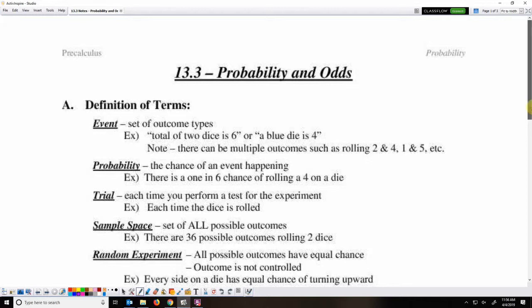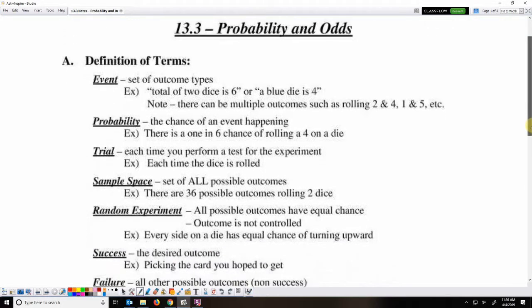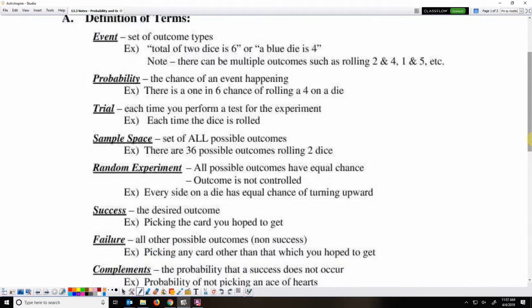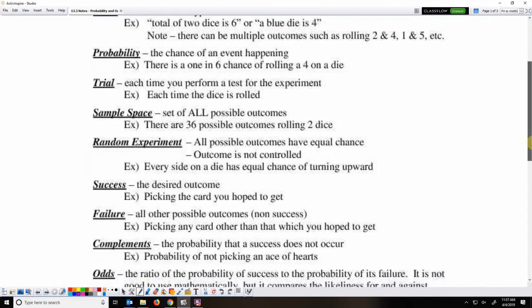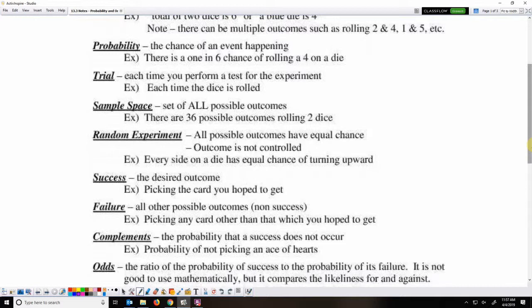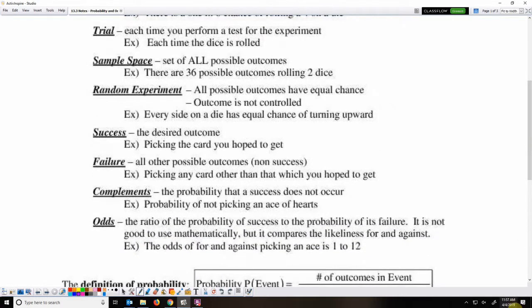A random experiment is an experiment in which all possible outcomes have an equal chance, so you could roll any sum. Success is the desired outcome, so rolling that sum of 6. Or if you're picking cards out of a deck, picking the card that you actually hoped for is success. Failure does not mean you did something wrong, it just means that the card you picked was not the one you were hoping for. Or when you rolled the dice, you got something other than a sum of 6.